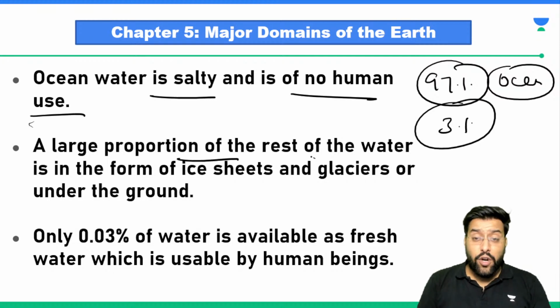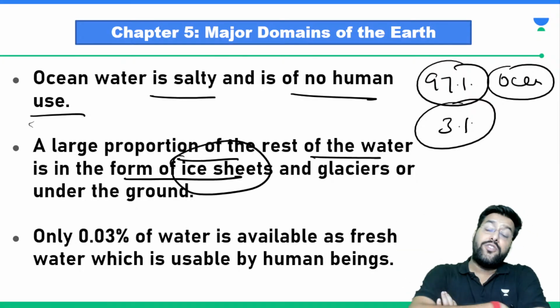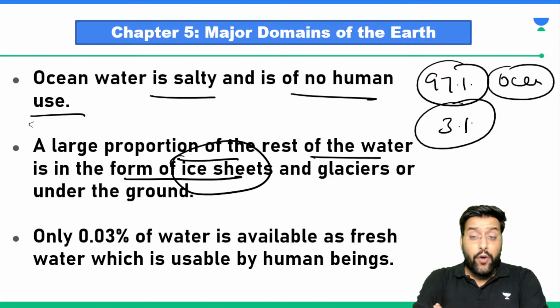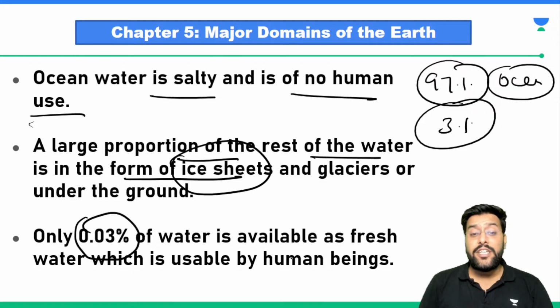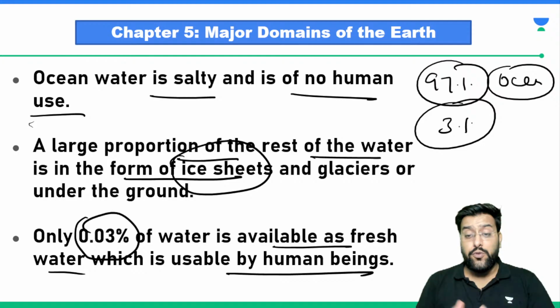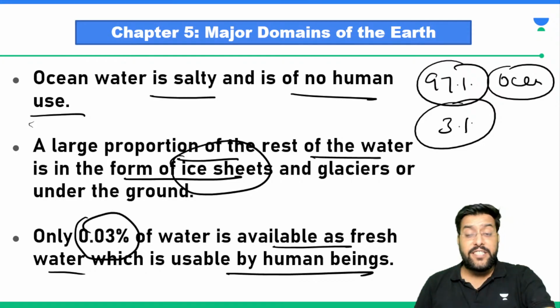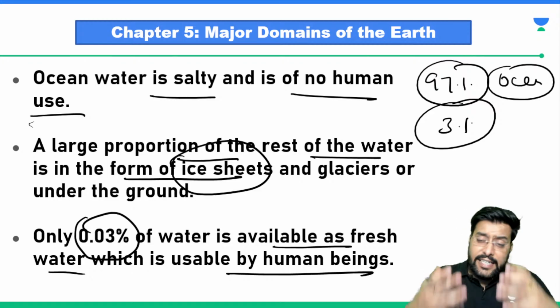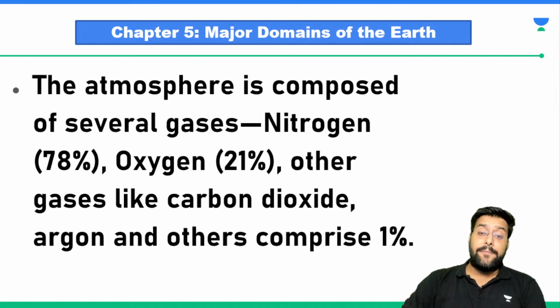The large portion of the rest of the water is in the form of ice sheets. So 97% is in oceans, 3% is in the form of ice sheets and glaciers, and sir, only 0.03% is available as fresh water, which is usable by humans. The water which we need, the water which we use for drinking and other purposes, is just 0.03% of the entire water.